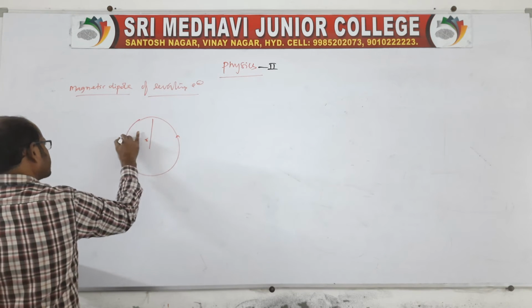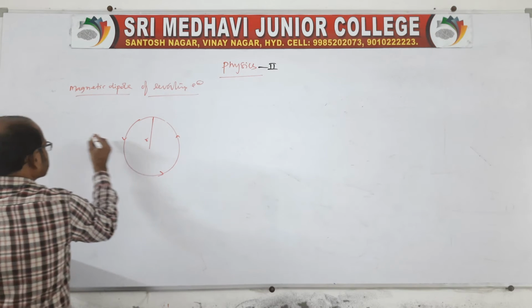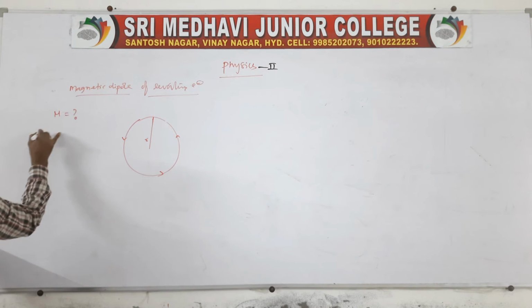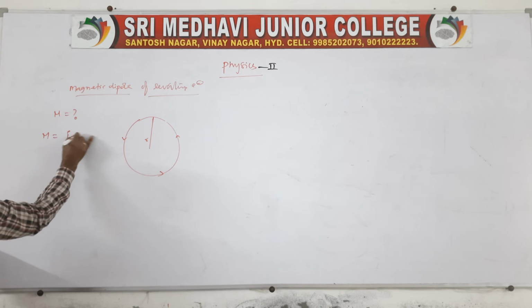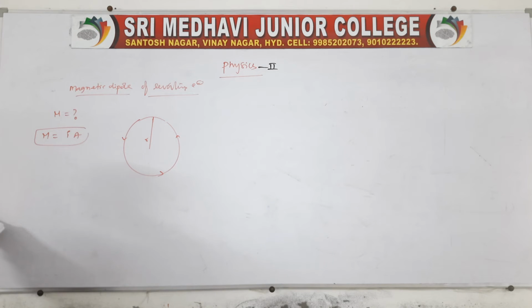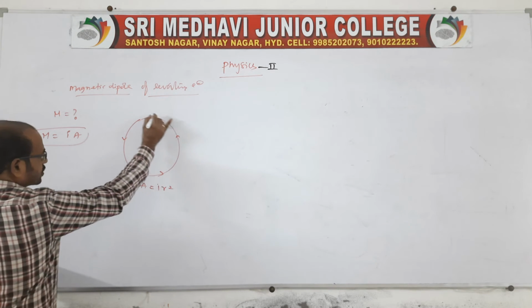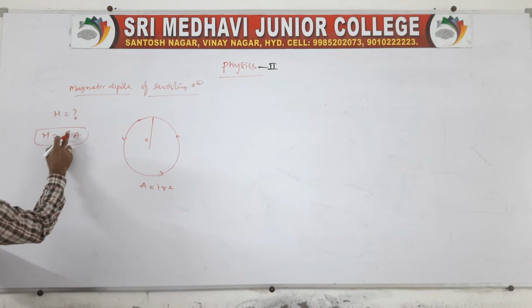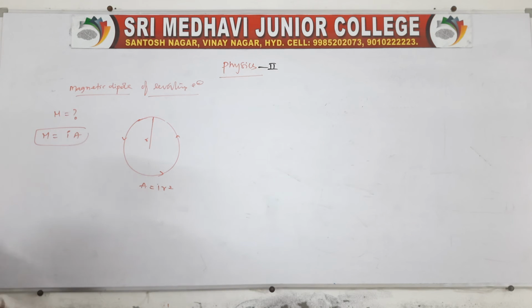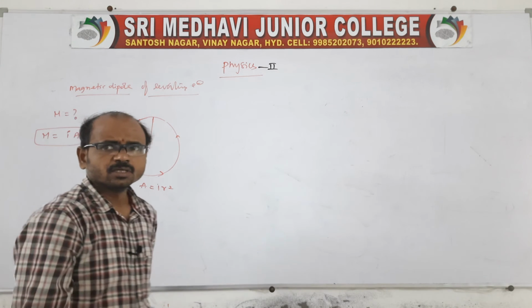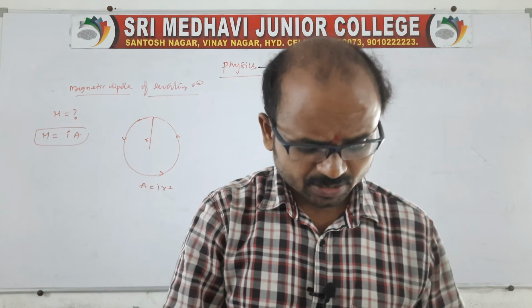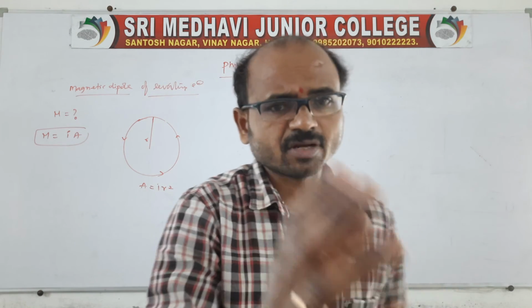See, the electron is revolving. So we need to find the magnetic moment. We know capital M is equal to I into A. A is the area of the circular coil, area is equal to pi r square. We know the area, but we don't know I. So we need I for the electron revolving in the circular orbit to find the dipole moment.